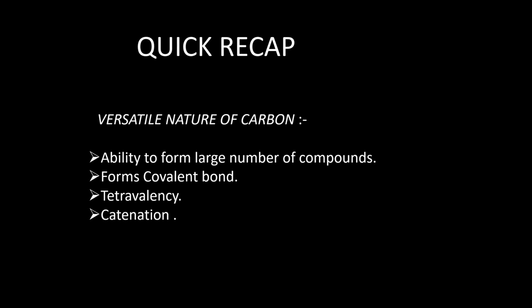That is why it forms covalent bonds, and it has a unique property which is the self-linkage property. Carbon can link with another carbon, and they make long chains. That property is known as catenation. Because of these properties, it makes a large number of organic compounds, and all these properties make carbon very versatile.